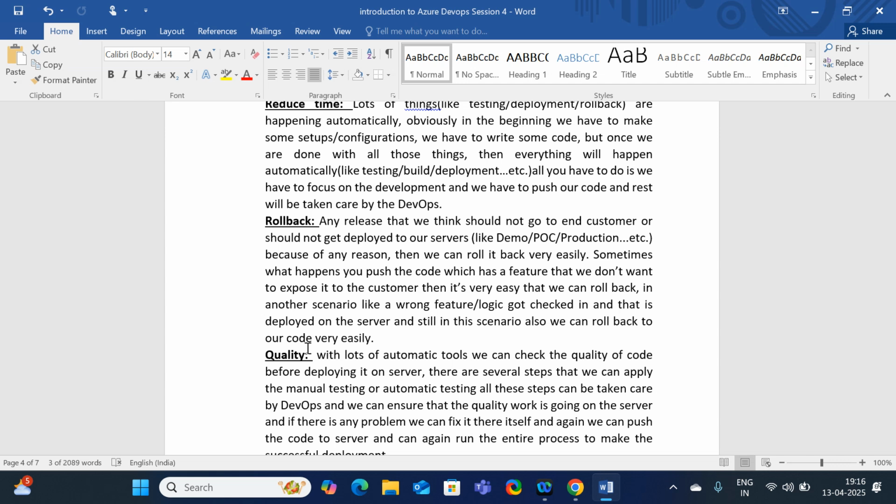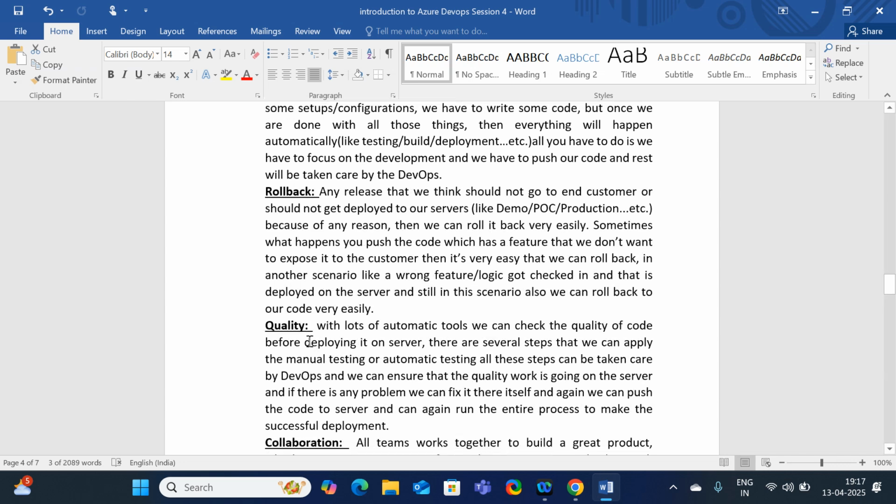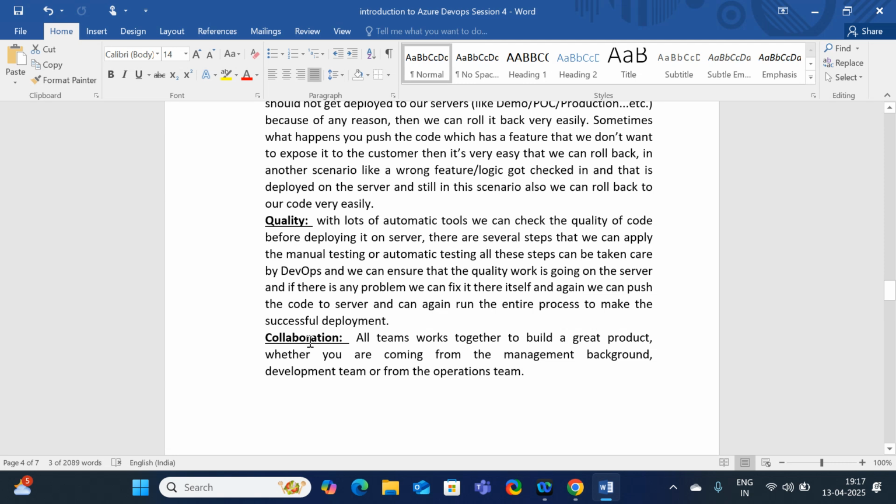Suppose you are using some application, and the developers make some modification to it and deploy it with some external features, but the user experience is bad. The users are getting slow issues, things are not opening, and it is not working as we expected. At that time, instead of continuing with the same, they go back to the previous version, exactly as it was before. That is called rollback. Quality: the quality of the work will be improved.